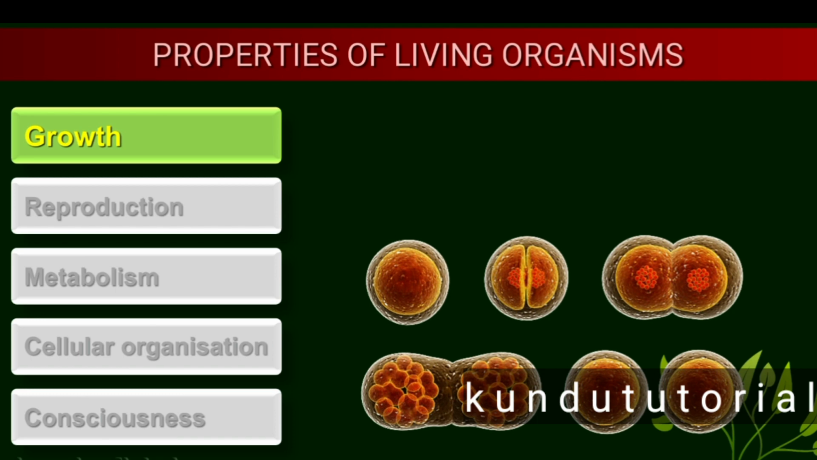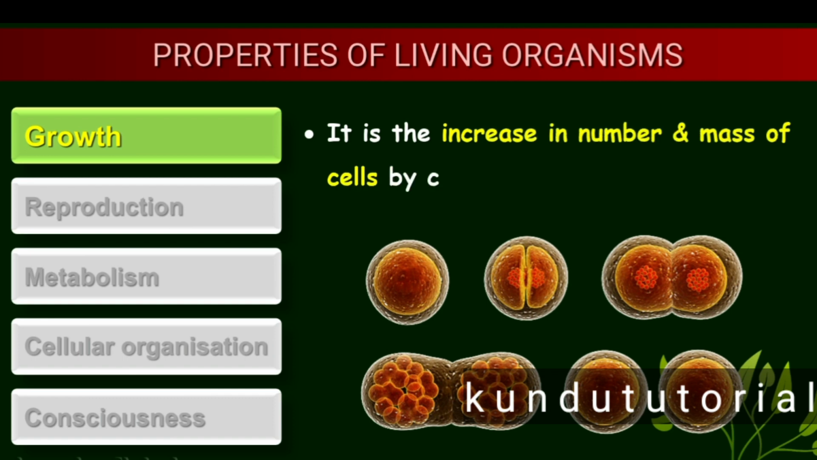So as you see in the picture, some cell is there whenever it is in the womb of the mother. By cell division it is growing or increasing its number. So one by one cell division is occurring, and one by one the cell number is going to increase. Increase means the cell volume is also increasing. It is the increase in number and mass of cells by cell division.